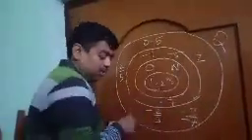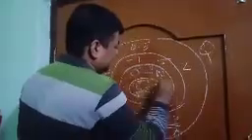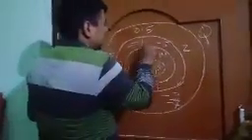Color it properly, so that it looks nice. First make this region yellow, or any color according to your choice. This one is blue, another color. I will check in your copy.